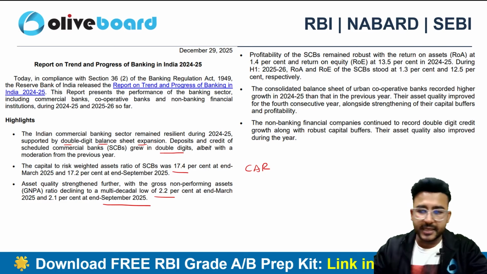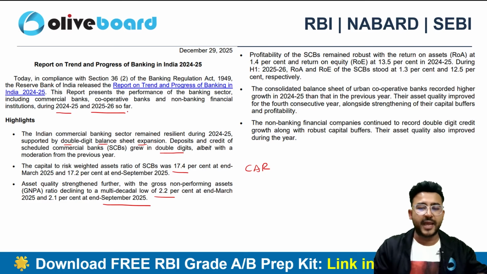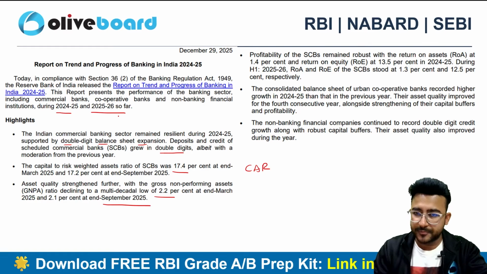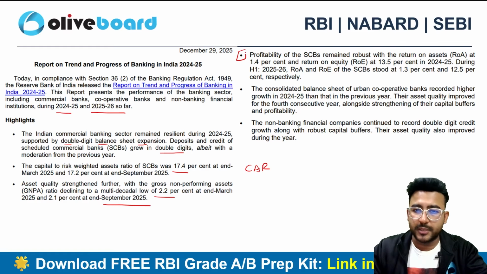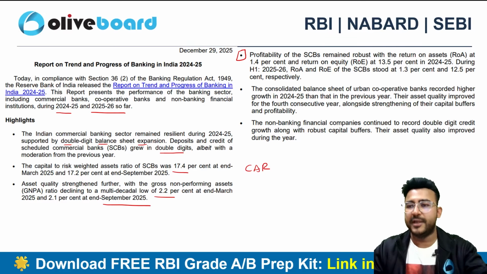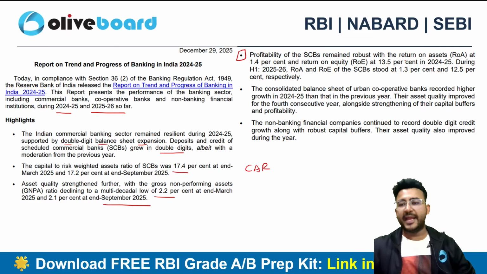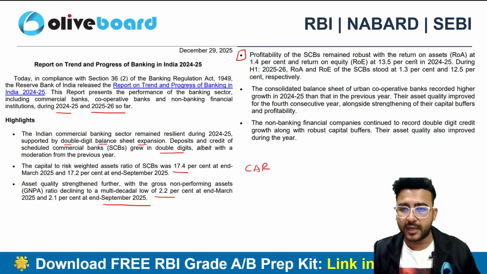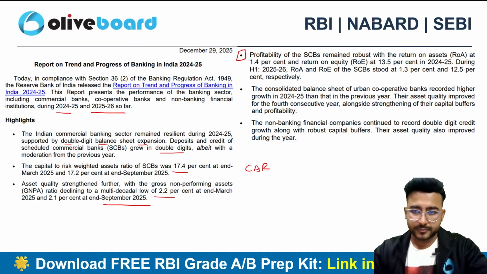That's why I can say that this report is not just for financial year 2025, but for the first half of financial year 2026 as well, right? Then they have commented on profitability, that the profitability also was fine. There was an increase in return on assets, ROA, which we study in ratio analysis. Return on equity was also good, right?